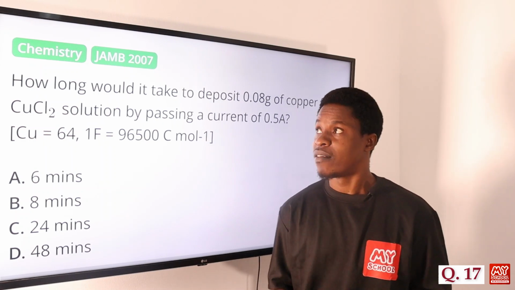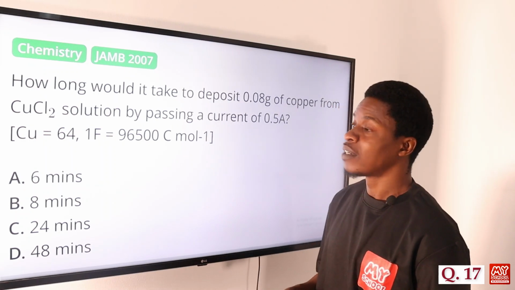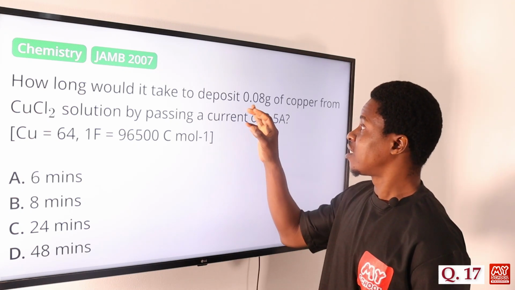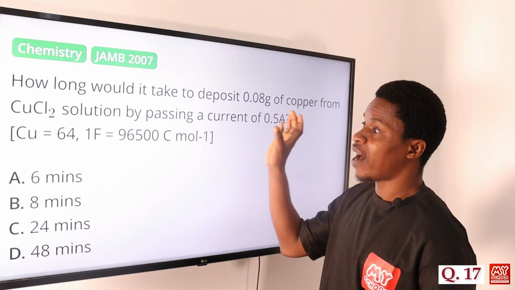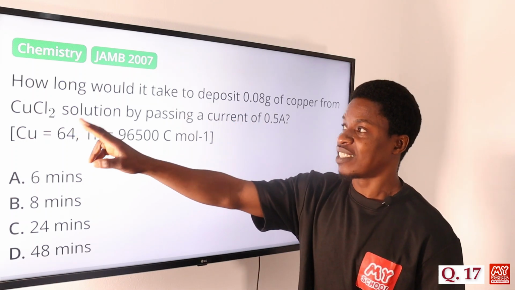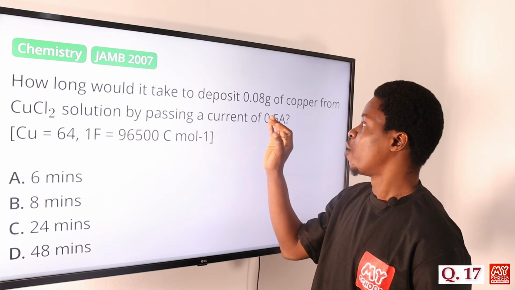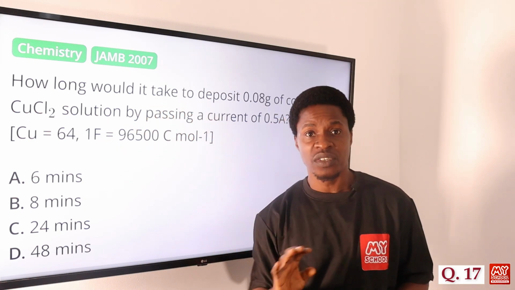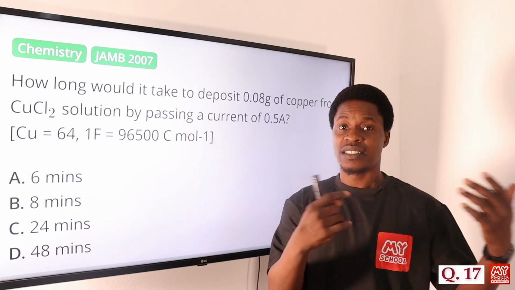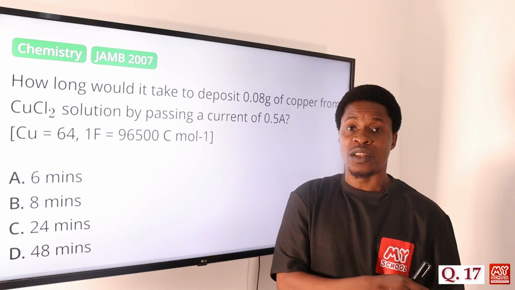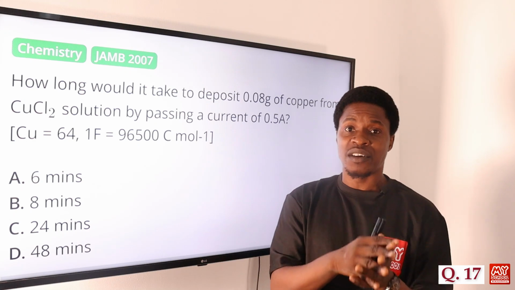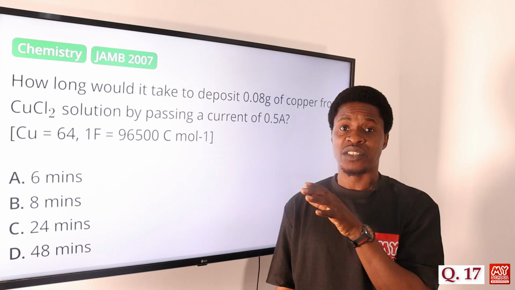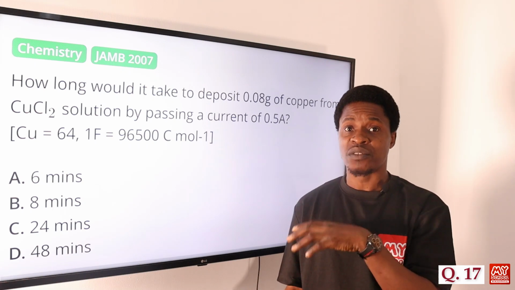Question number 17. How long means time, okay? How long would it take to deposit 0.08 gram of copper from copper chloride solution by passing a current of 0.5 ampere? This is a question under electrolysis, where of course we talk about Faraday's first law of electrolysis, not the second one. So what we are considering is the first law of electrolysis.